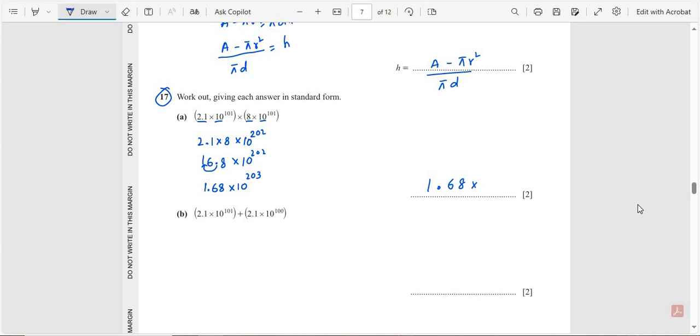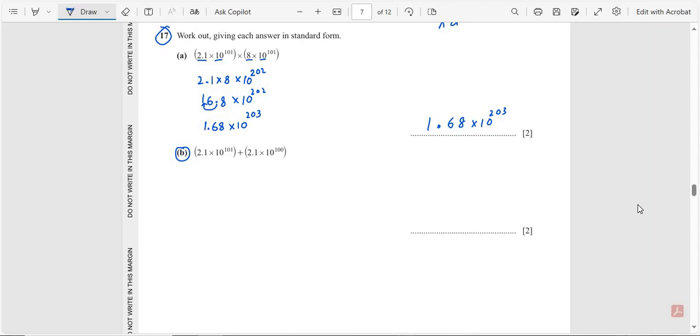1.68 multiply 10 raised to the power 203. Part B. 2.1 multiply 10 raised to the power 101 plus 2.1 multiply 10 raised to the power 100. So if we write this number in this form, it is 2.1 multiply 10 and 10 raised to the power 100, 1 is separate, plus 2.1 multiply 10 raised to the power 100.